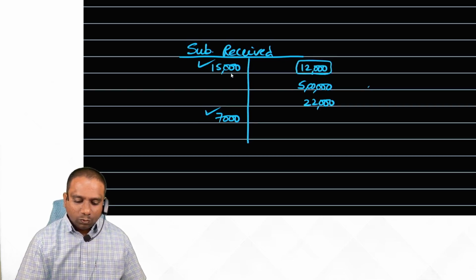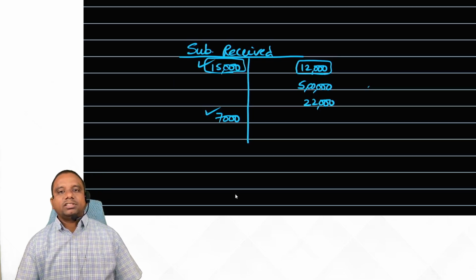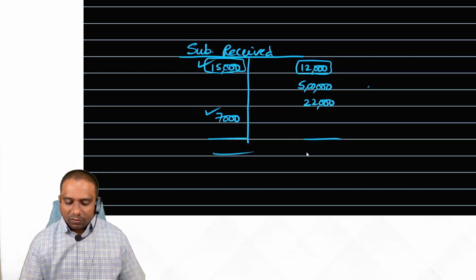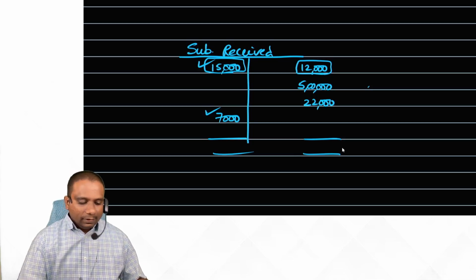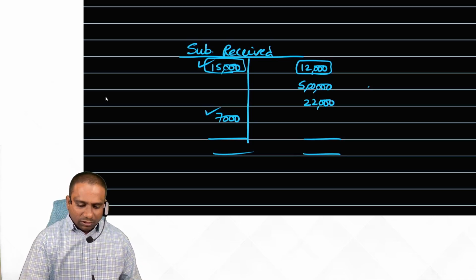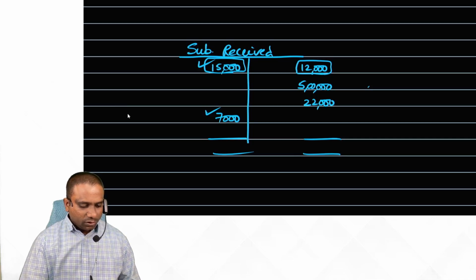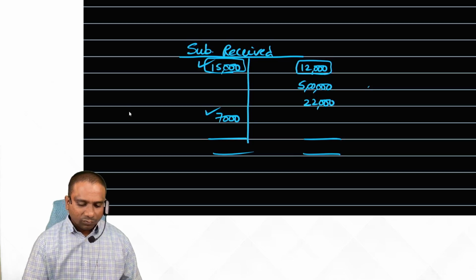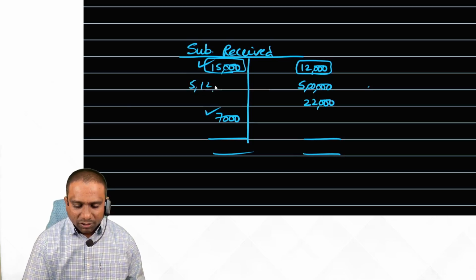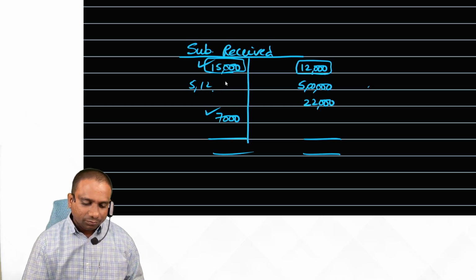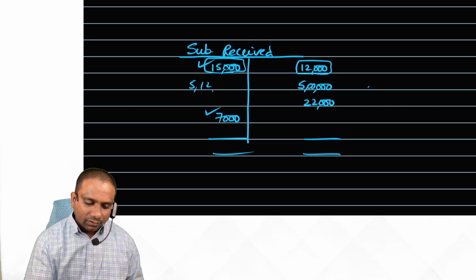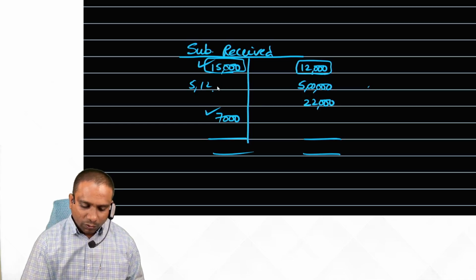These two are very important, students. Previous year adjustments. Now simply balance the subscription account. This is very simple, students. 12,000 plus 5 lakhs plus 22,000 minus 15,000 minus 7,000. So 5 lakh 12,000 rupees relating to the current year.